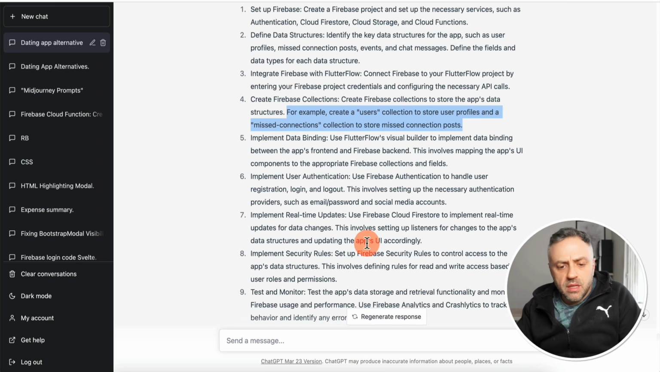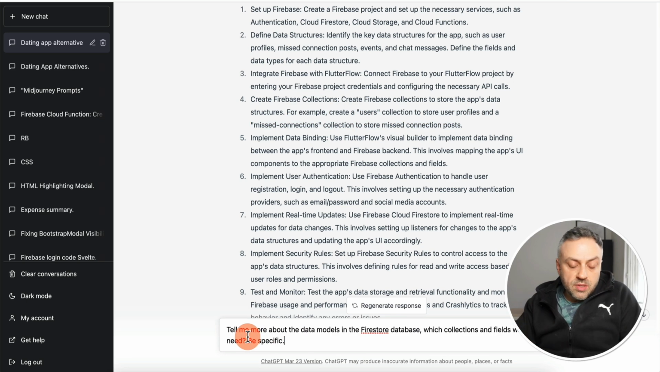So it gave us a high level overview of what we have to do, but what caught my attention is the details. You might be asking yourself, what collections do I need? What fields do I need on these collections? What kind of documents am I going to be storing if I'm using Firebase Firestore? Well, you can ask it to give you details. You can ask it something like this: tell me more about the data models in the Firestore database. Which collections and fields would I need? Be specific.